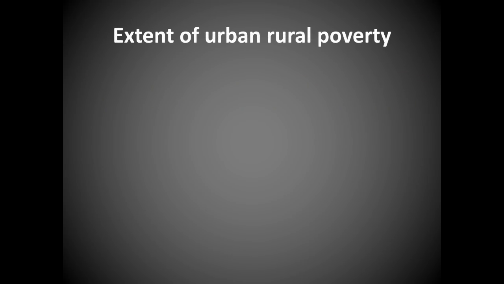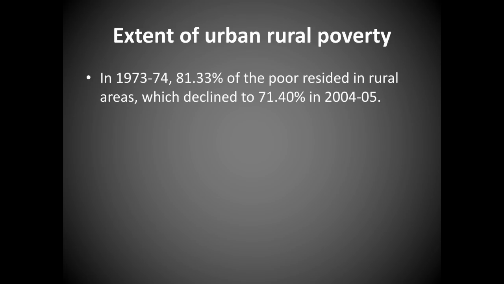So this is about the extent of urban rural poverty. We all know that poverty doesn't just exist in one particular locality, it is all over the country.